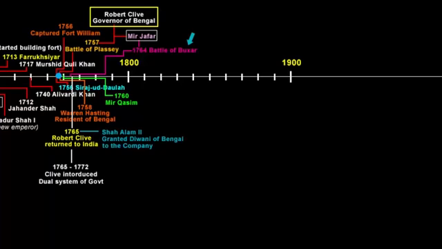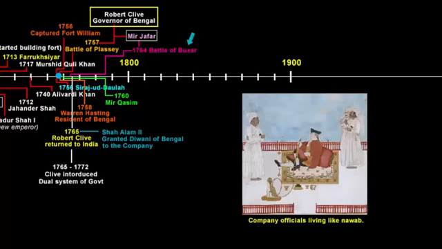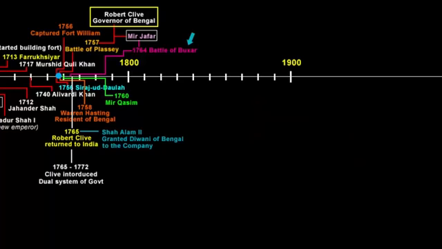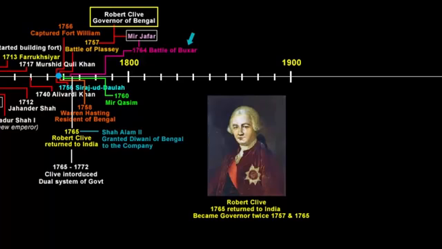Now apart from becoming a Diwan and acquiring more resources, power and authority, the company officials had some unfulfilled wish. Company officials began to have visions of living like Nawabs. If you remember, in the beginning I said a lot of the company officials made millions of pounds and lived a lavish lifestyle back in England, all looted from the Indian treasury. One such person was Robert Clive. He made a lot of money in India.